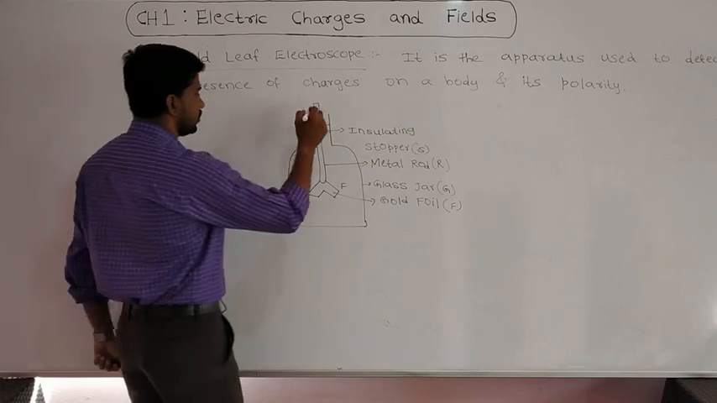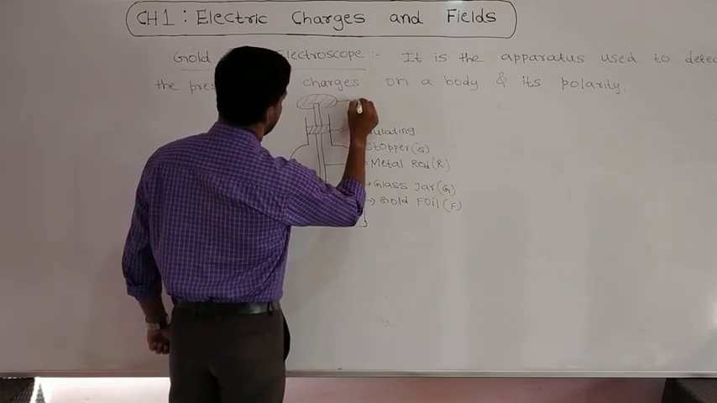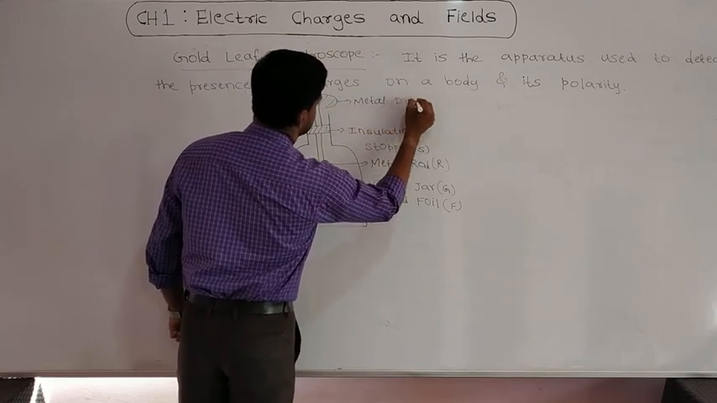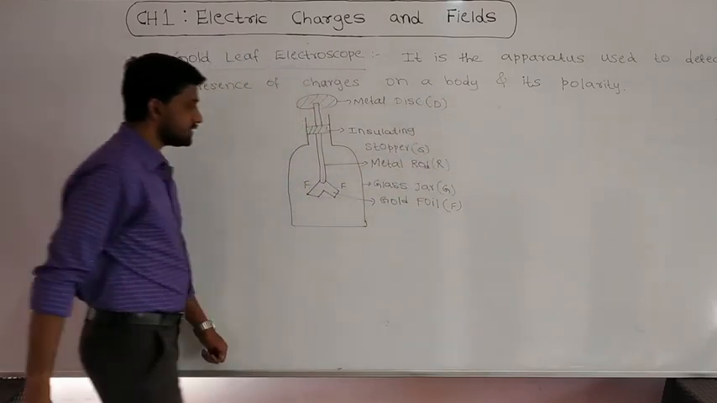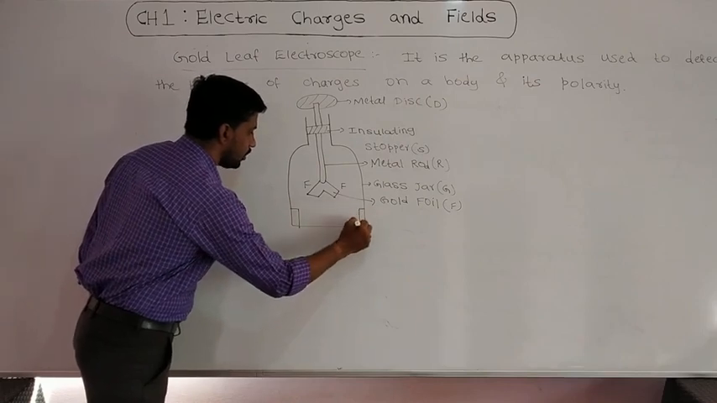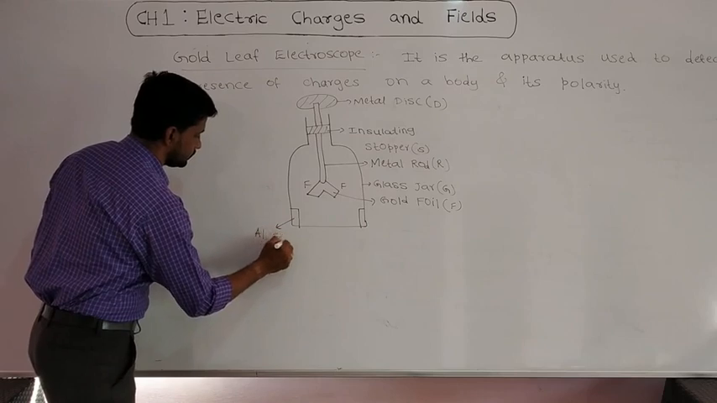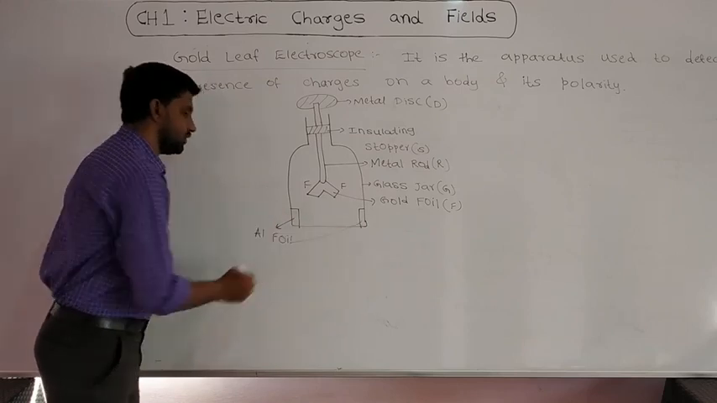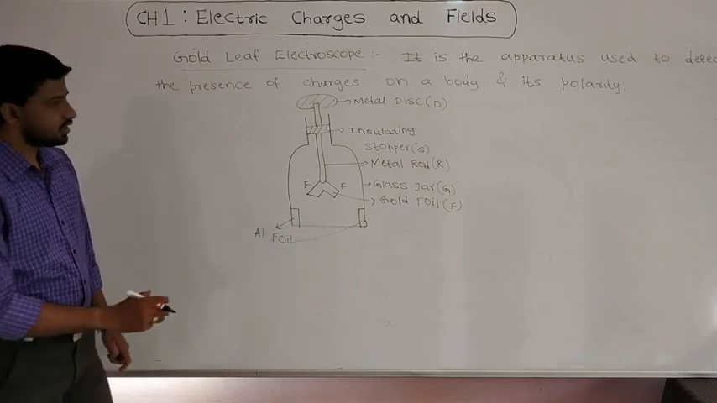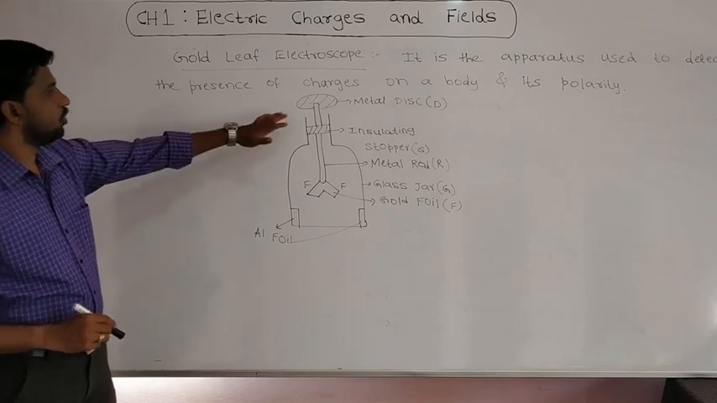Next, the top of this metal rod is connected with a metal disc. And inside this jar, two ends of the jar are connected with aluminium or tin foil. This aluminium or tin foil increases the sensitivity of this instrument. So this is a gold leaf electroscope.